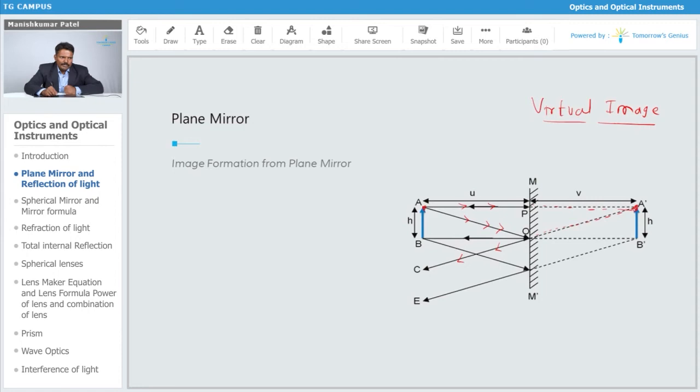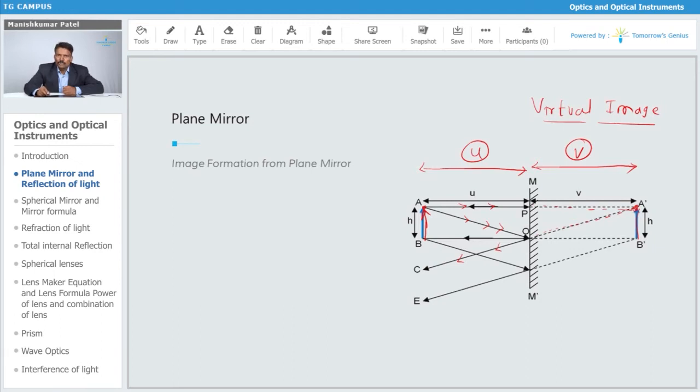Likewise, every point on this AB is going to emit light, and the image is going to form over here. This image is going to form at exactly the same distance. If this is you, then this is the same distance behind the mirror. For this plane mirror, this is MM dash, that is the mirror, and these are the various distances which you have shown over here.